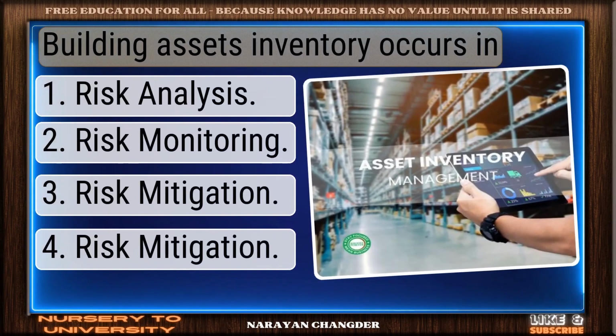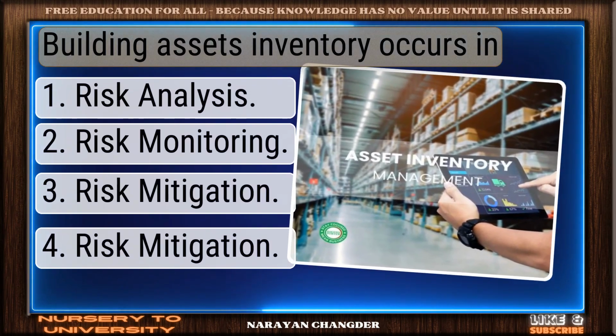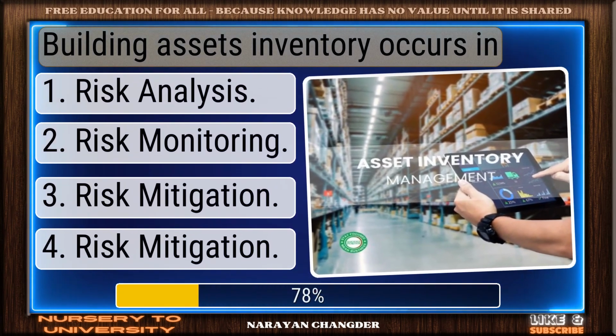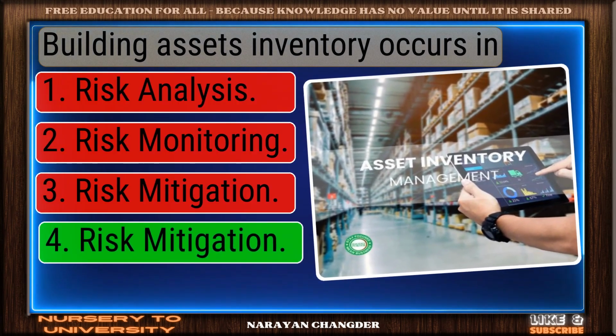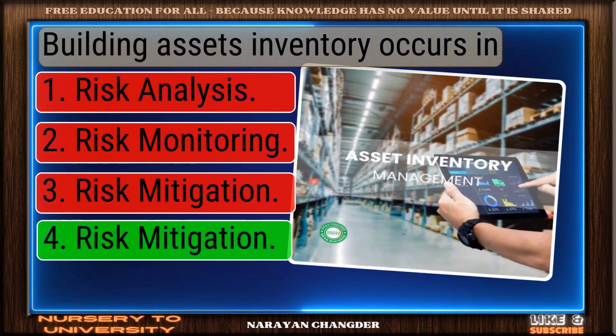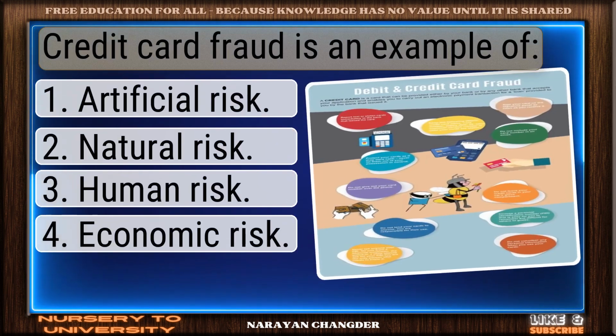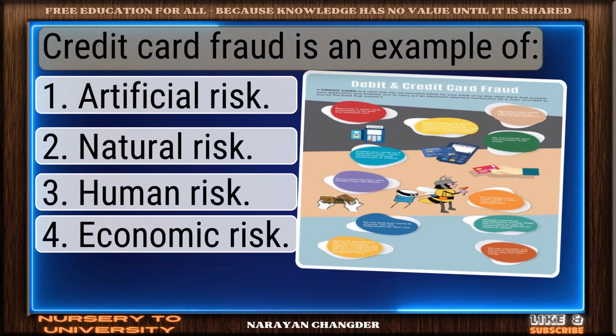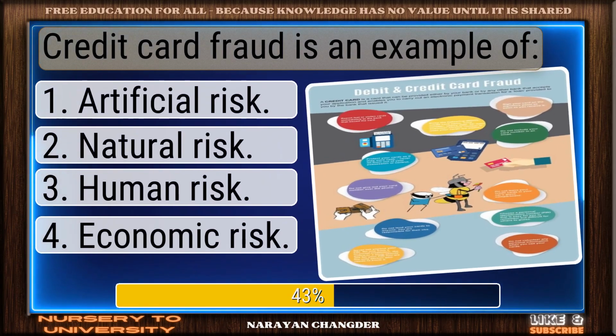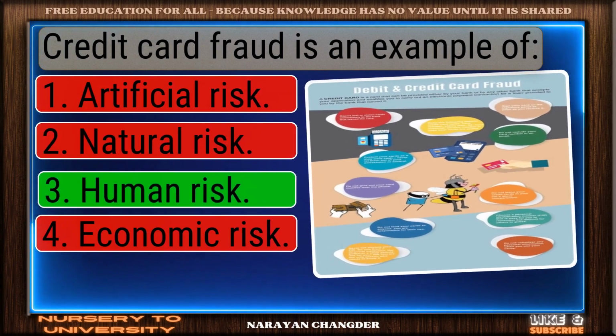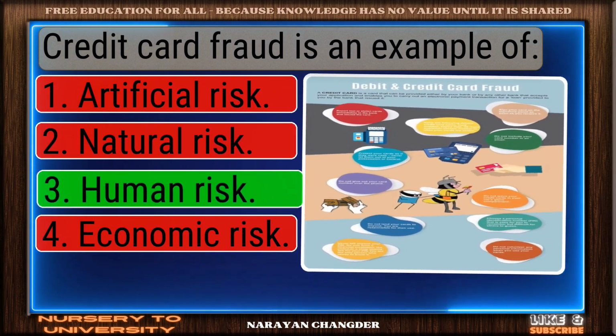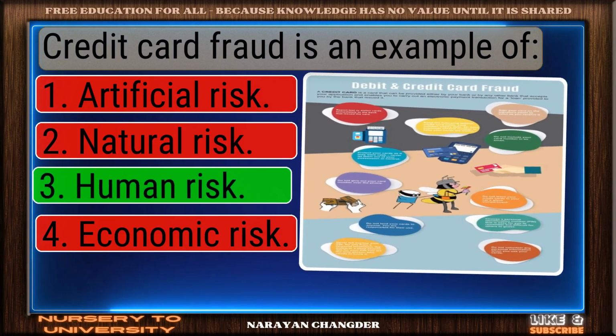Question number 21. Building assets inventory occurs in. Good job. Your answer risk mitigation works well here. Question number 22. Credit card fraud is an example of. Nice selection. Human risk is the correct and valid answer.